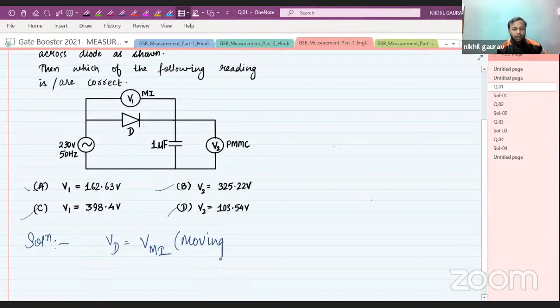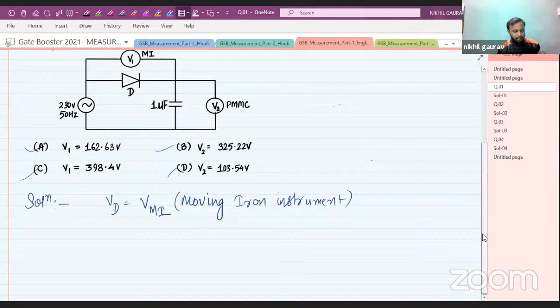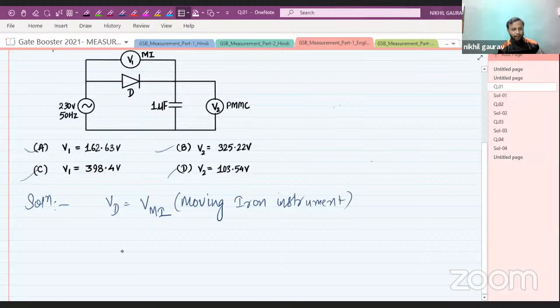Can anyone tell me whether a moving iron voltmeter reads RMS or average value? I didn't receive any answer. Please write in the chat box. Isa says average value. Isa, you are wrong. Please think again. I am talking about a moving iron voltmeter. So the moving iron voltmeter reads